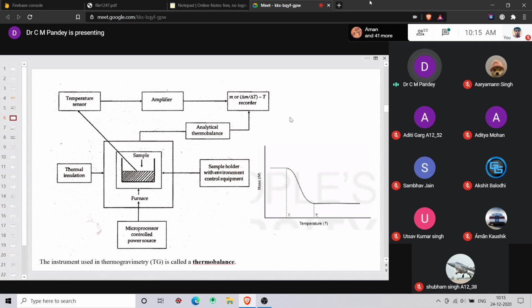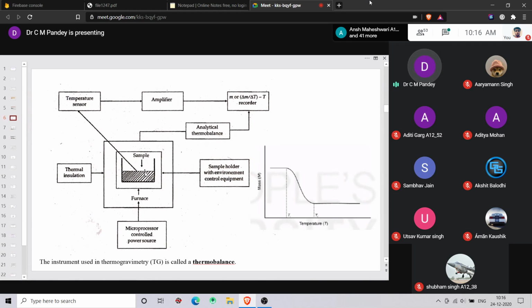Now coming to the instrumentation of TGA. On the screen you can see that the TGA consists of a sample holder with environment control equipment where the sample is kept, which is thermally insulated, and it is connected with a furnace that is connected with a microprocessor controlled power source.